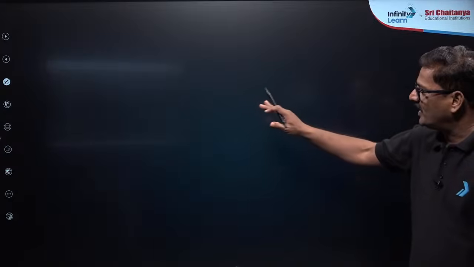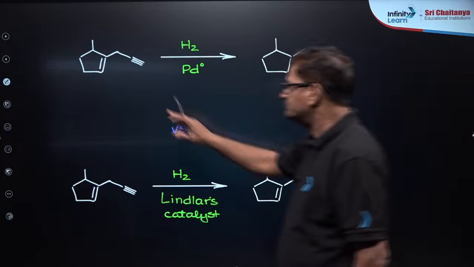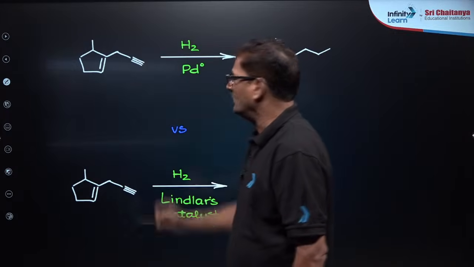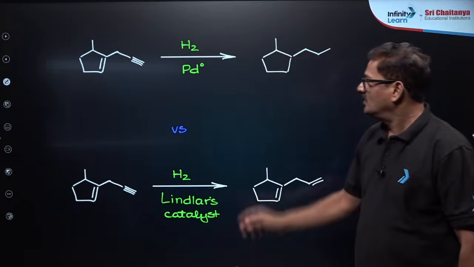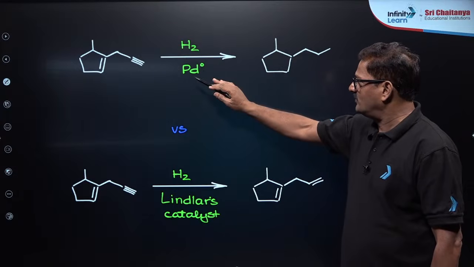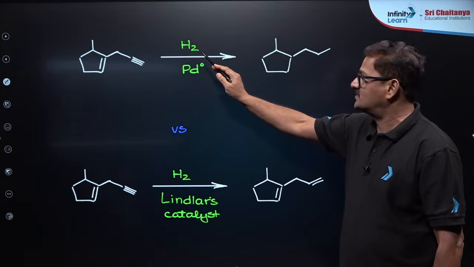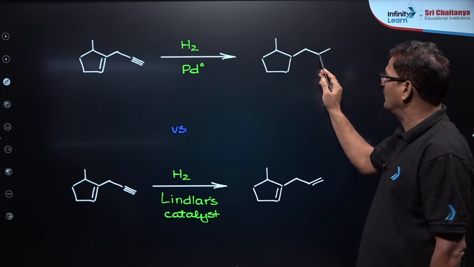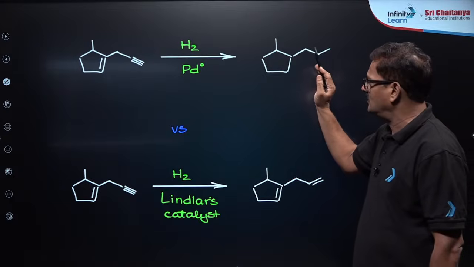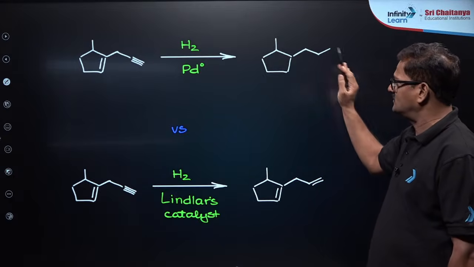Moving ahead, the comparison I just want to give you: a double bond and a triple bond are there. When H2 and Pd, it is going to be exhaustive hydrogenation. Because of the exhaustive hydrogenation, the double bond becomes a single bond and the triple bond becomes a single bond. This is the product.